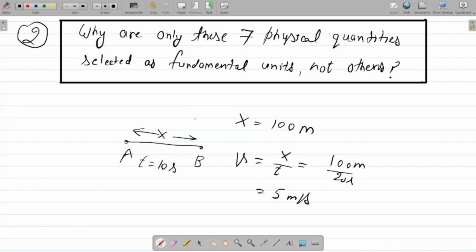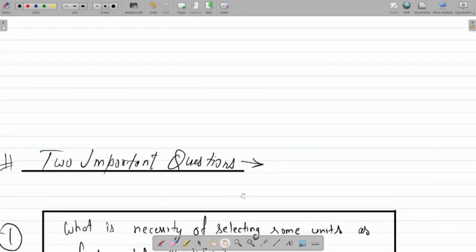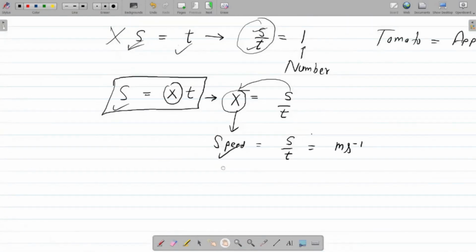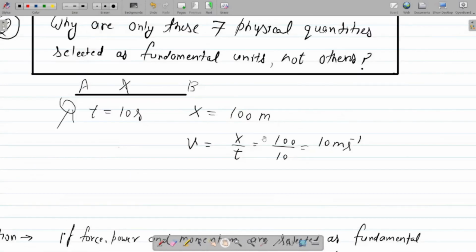So in this way we can say the measuring distance is comparatively easy as compared to the speed, because the speed depends on x and t, and of course there's no speedometer attached with him so that he can measure the speed directly by using the instrument, right? So in this way we can say these all things which are listed here in this table are comparatively easy to measure, right?